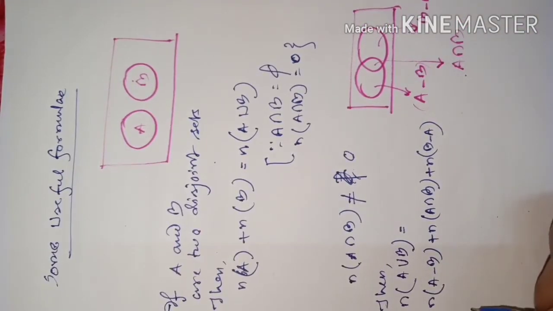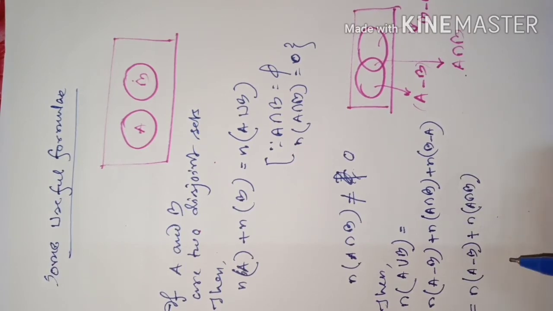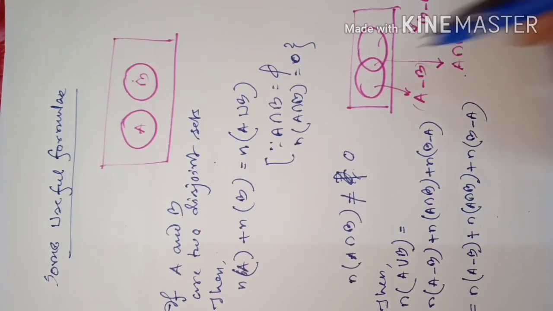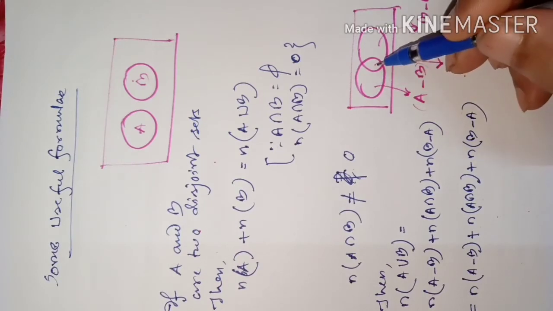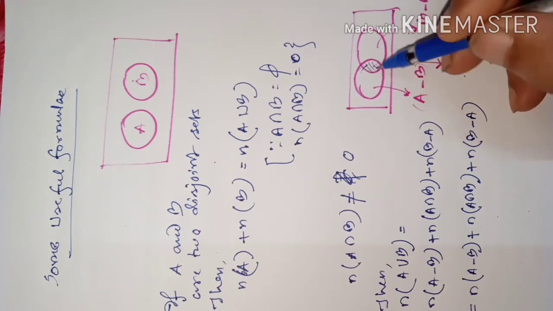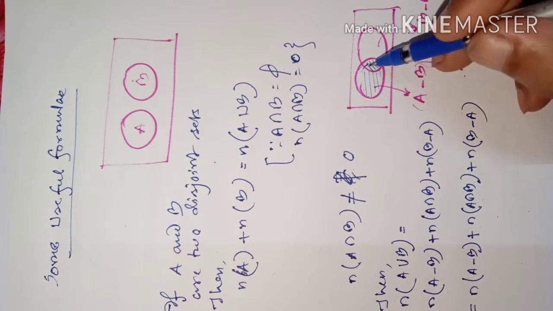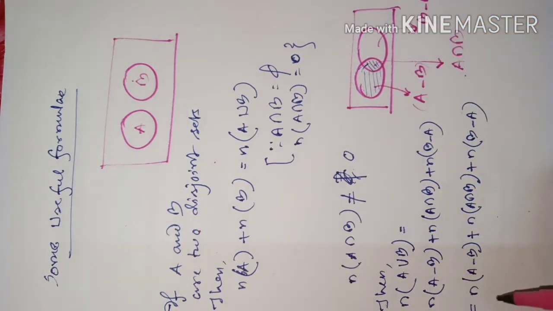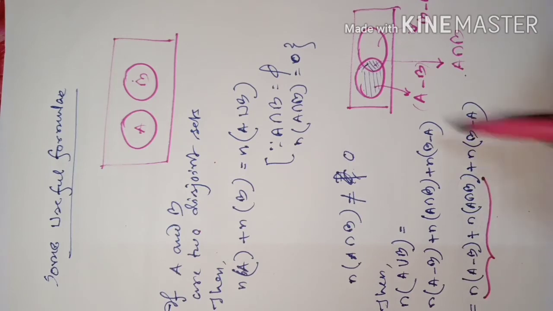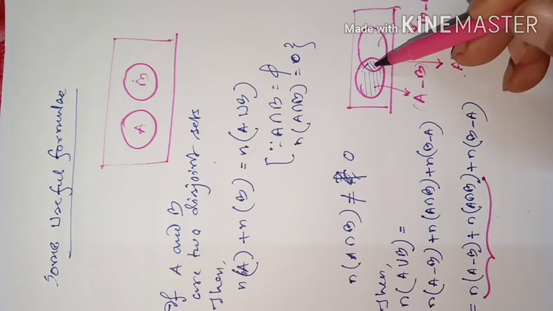This can be written like this also: number of elements of A minus B plus number of elements of A intersection B plus number of elements of B minus A. Now you see, the number of elements of A minus B plus the number of elements of A intersection B will make the number of elements of A, the whole A, because this part is A intersection B and this part is A minus B. So by the combination of A minus B and A intersection B, we can form whole A. Now to form the whole set B, this portion also will be required with B minus A.